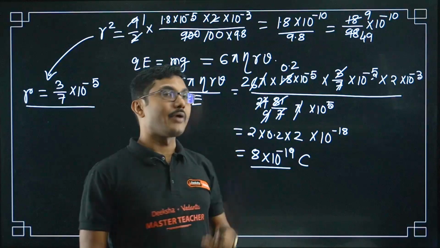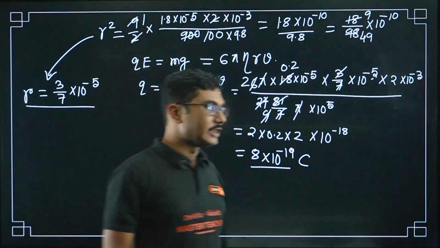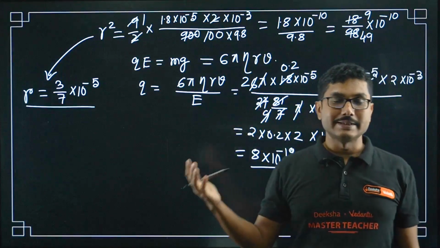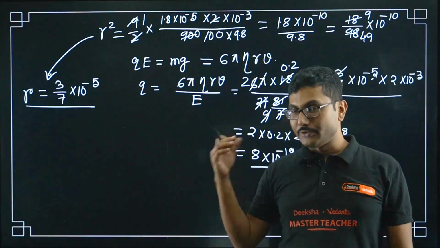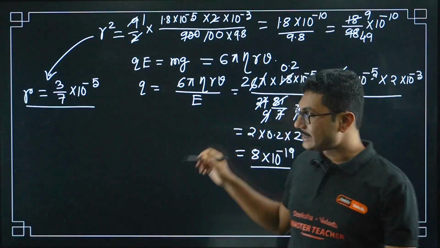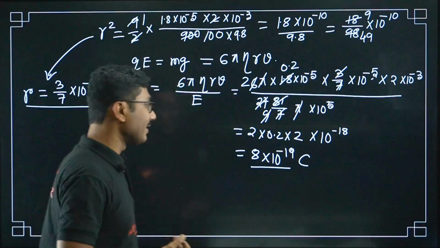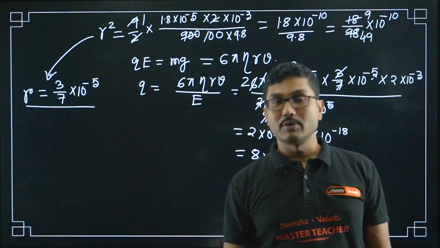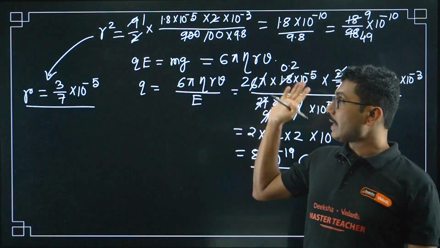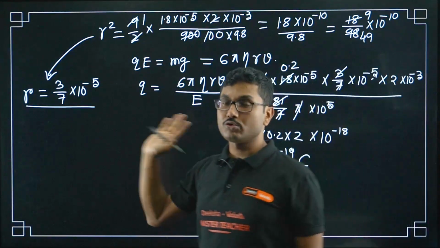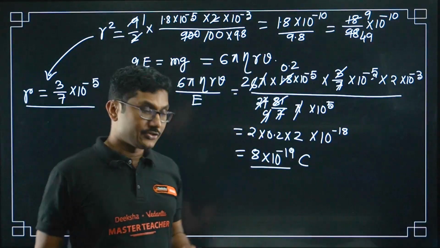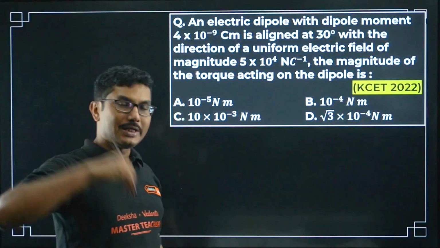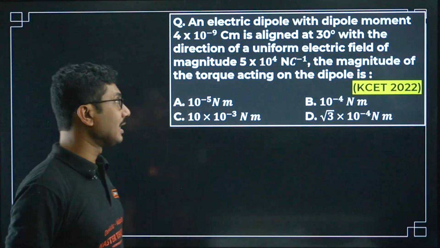The space required to solve this question is equivalent to almost 3 to 4 pages of your KCET paper. We will not get 3 to 4 pages because in the KCET paper the space given is very small. So you will not be able to solve all the questions properly. That is why this is one of the most difficult questions in the history of KCET. Now if you have any doubts, please don't forget to mention that in the comment below.